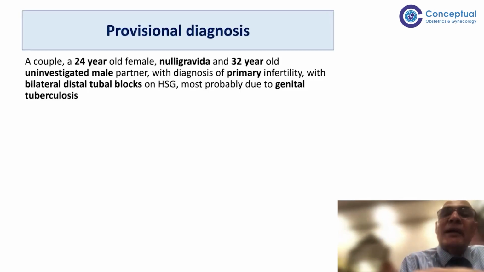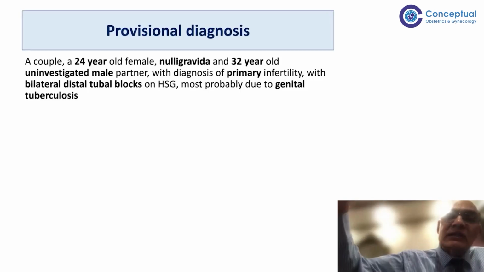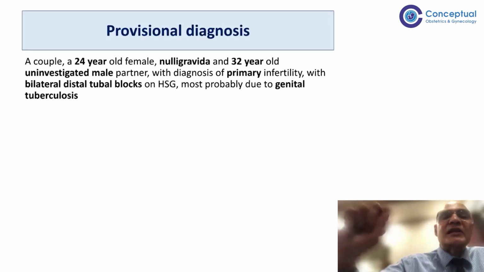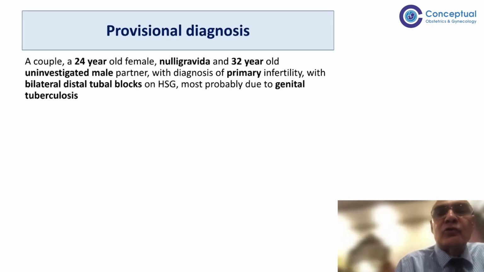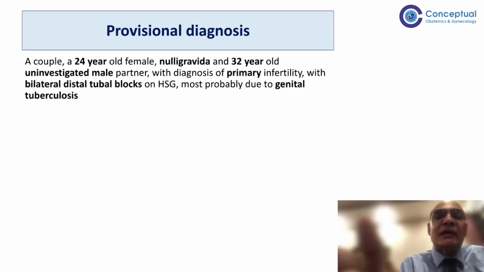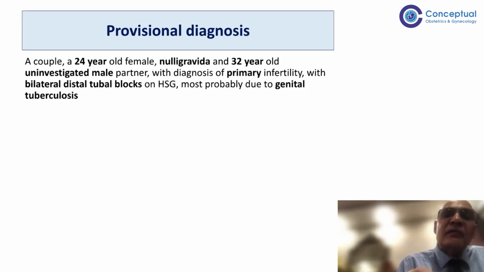So one is AFB microscopy. You don't have to do all the 3 stainings; any one of the 3 stainings can be done. And then culture, usually one type of culture like bacterial culture or MGIT culture is to be done, depending on the lab facility available. This sample is to be sent in saline solution. And one is for GeneXpert or CBNAAT. It's the same thing; CBNAAT and GeneXpert are the names of the same test.